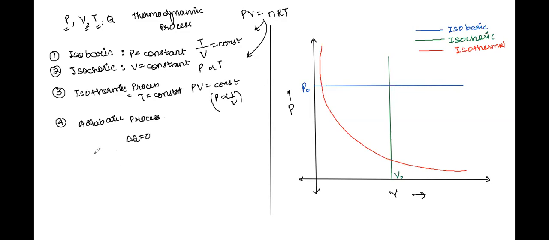Plus, for all of these processes, we can also report the value of C, right? So let's say I want to write the value of C for all of these processes. I'll rub this. And what is C? I'm talking about specific heat capacity. See how we'll write it, right? So I'm reporting the values of C for all of these processes. We know the formula of heat in terms of specific heat capacity, right? Heat transferred is mc delta T, right? mc delta T, correct?